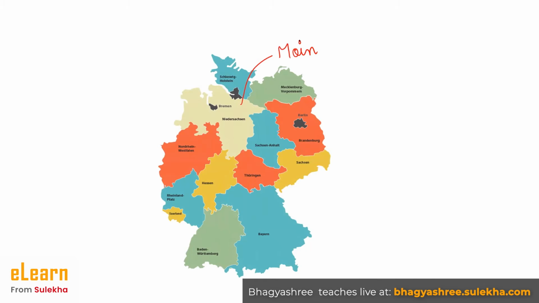In the southern part, people say Servus. You might also come across people saying Grüß Gott. So these are various forms of saying hello in Germany.